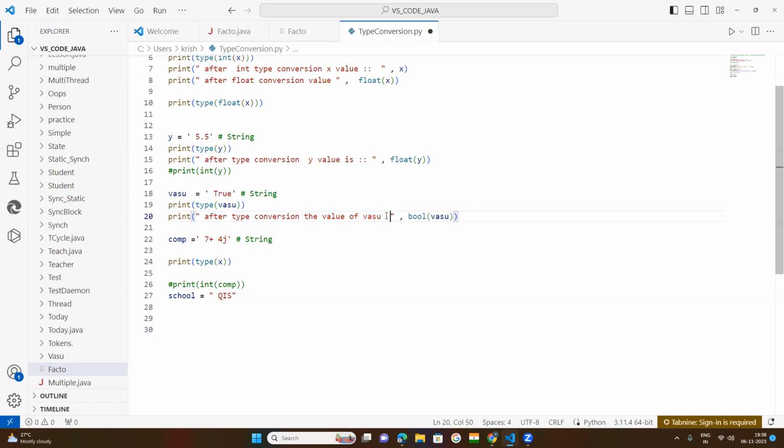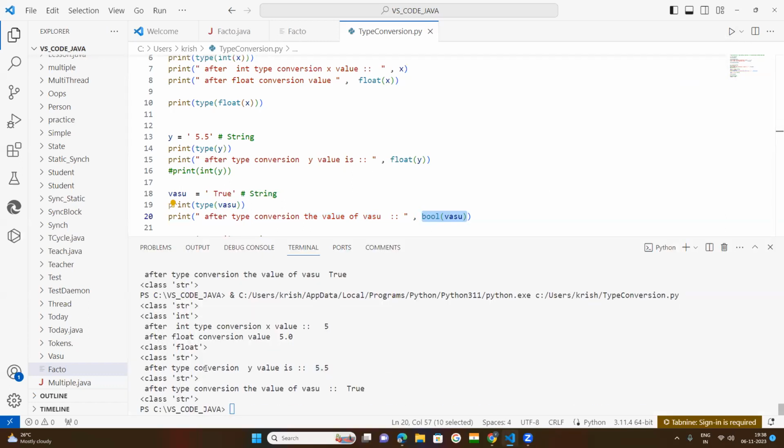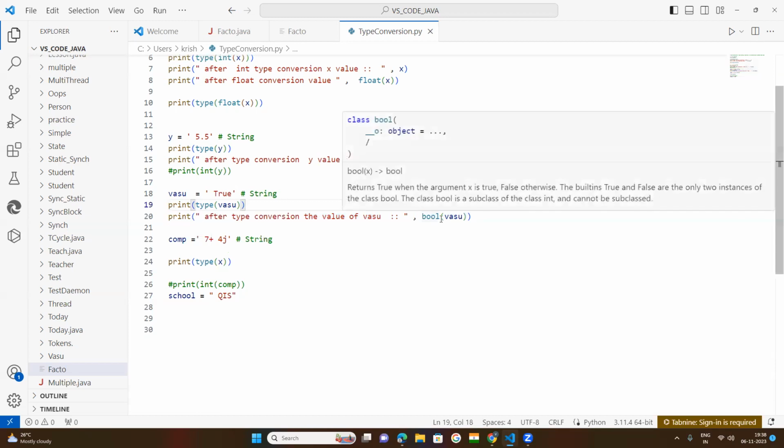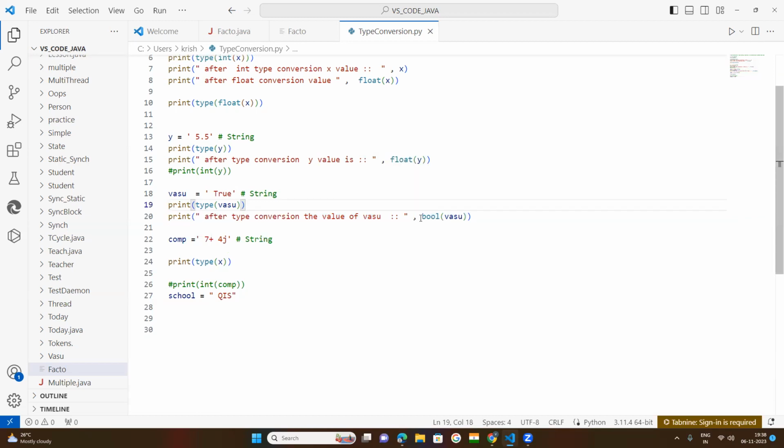So true is a Boolean value. So print type was a string. Now, if you want to know that, now this is what, bool. This is true. If you want to know this value, okay, print, you need to put a type function here.